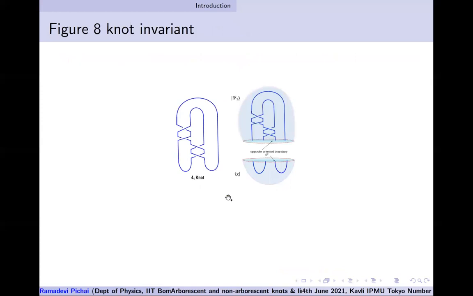Take this famous figure 8 knot. I've drawn it as a quasi-plat. I've not really drawn it as a closure diagram here. Closure means you have to identify the first strand in the initial point with the first strand in the final point, after you draw the braid. Here it's not closure. It's capping. This is what we call a quasi-plat diagram.